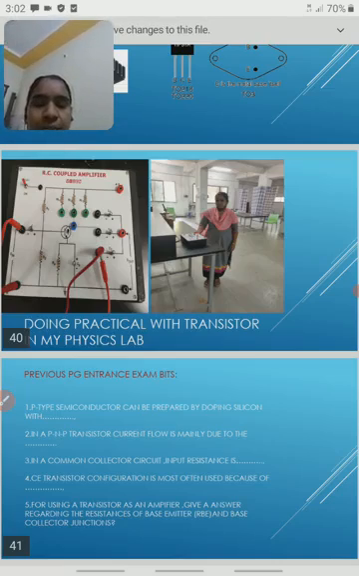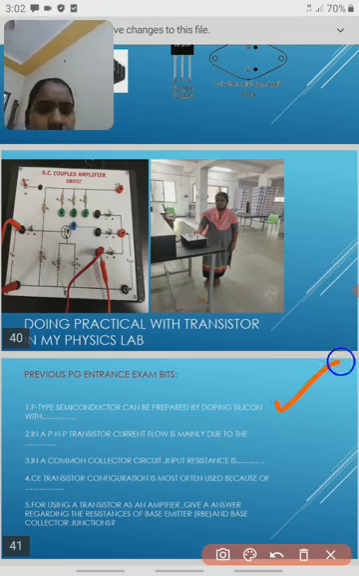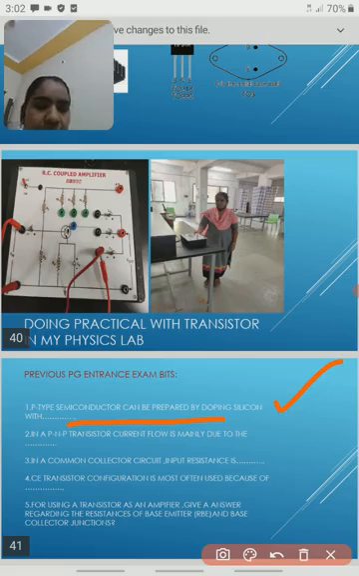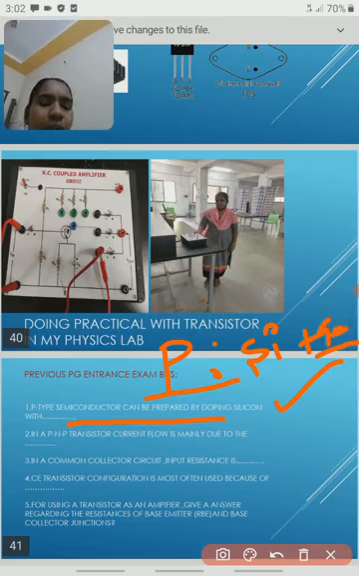First question, a CP GATE question: a P type semiconductor can be prepared by doping silicon with what? In a P type semiconductor, the majority charge carriers are holes. In constructing a P type semiconductor, we dope silicon with gallium, aluminium, or indium. So this is the answer.